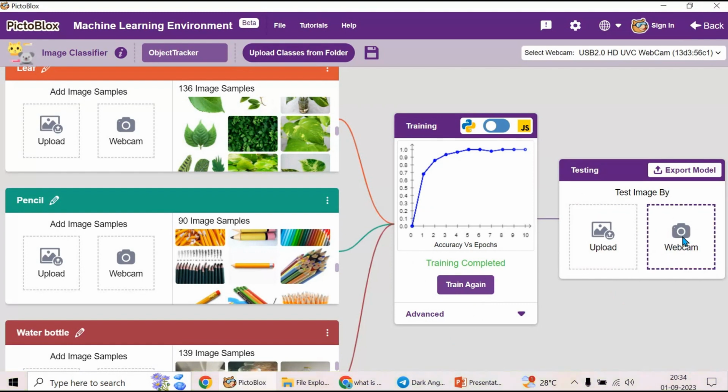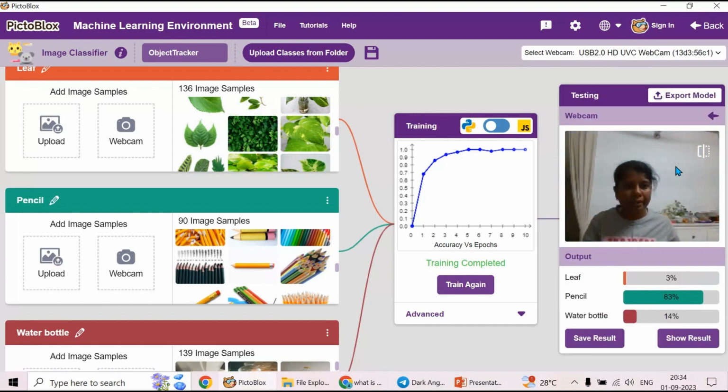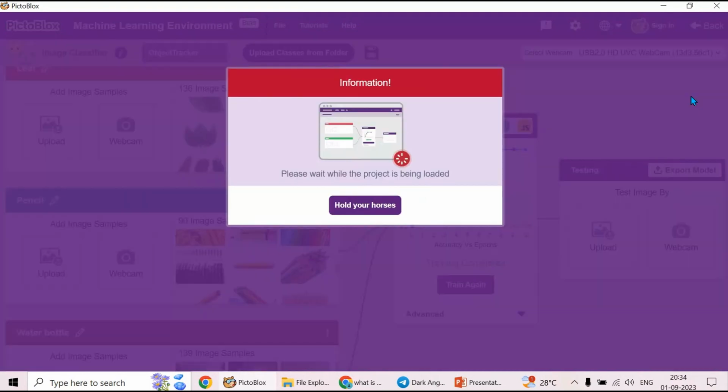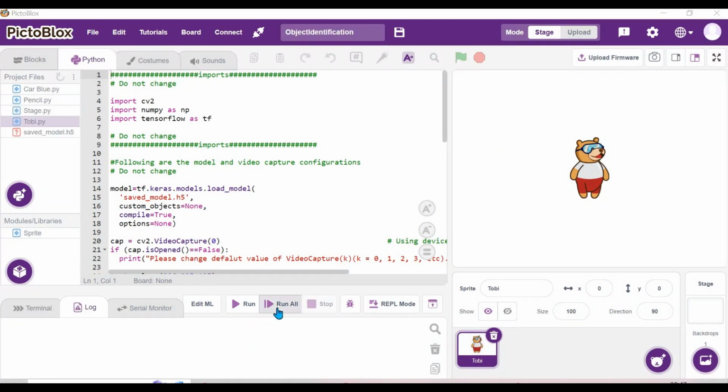Okay. So we are going to test the image using webcam, right? So okay, let's export this model now. Right, so it is asking us to wait, please. Yes, now we are going to execute the program by clicking run. So let's run the program, run the code, run all. Let's wait for it.